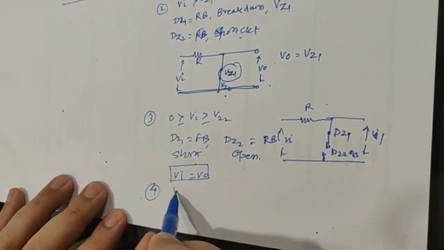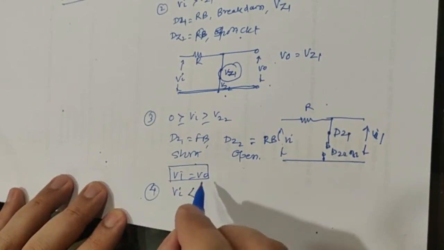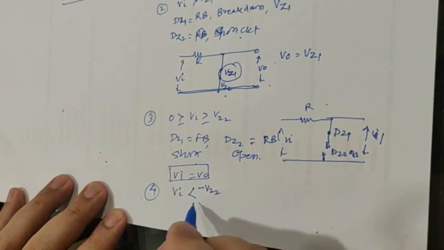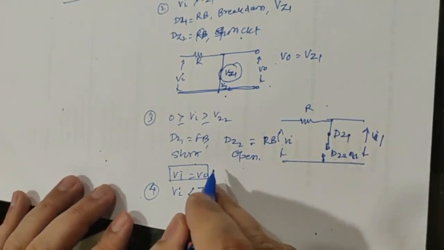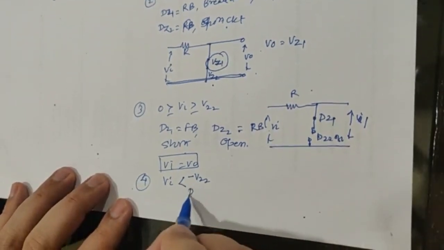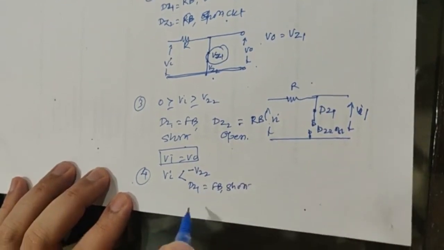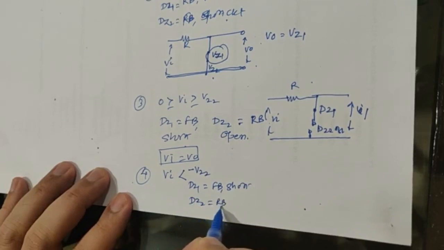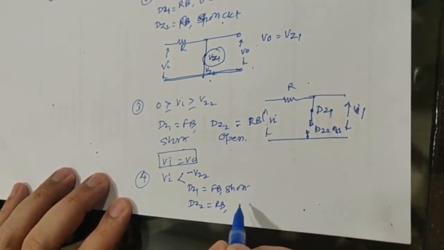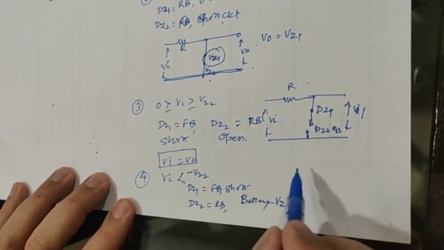Now the fourth case is when Vi is less than minus VZ2. Here DZ1 is going to be forward biased, so it is replaced by a short circuit, and DZ2 will be reverse biased and in breakdown, so it is going to be replaced by a battery of value minus VZ2, because now you will be getting a constant voltage across it.